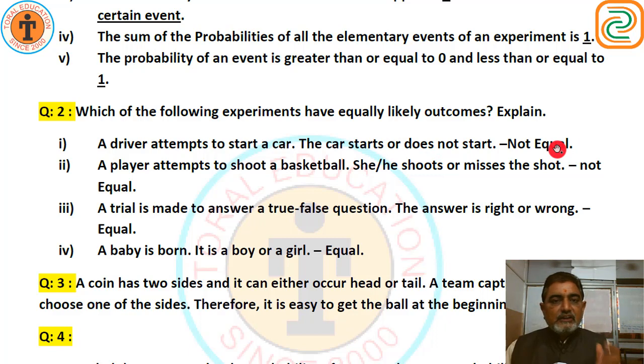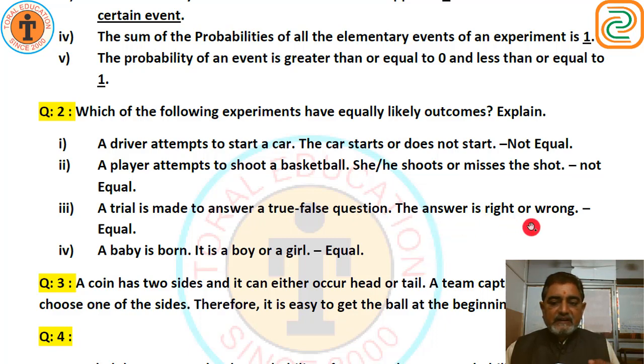This is not equally likely, because car must start, or sometimes it happens that car does not start. So the 50-50 probability is not there. Therefore, it is not equal. A player attempts to shoot a basketball. She or he shoots or misses the shot. It is also not equal, because generally she or he shoots but sometimes misses. Not 50-50 probability. A trial is made to answer a true-false question.